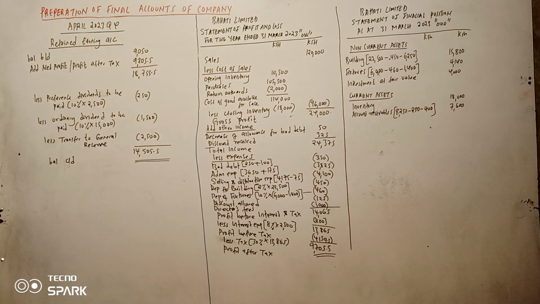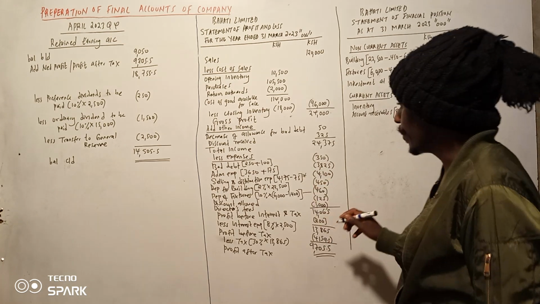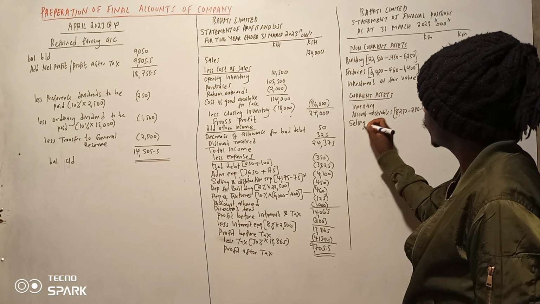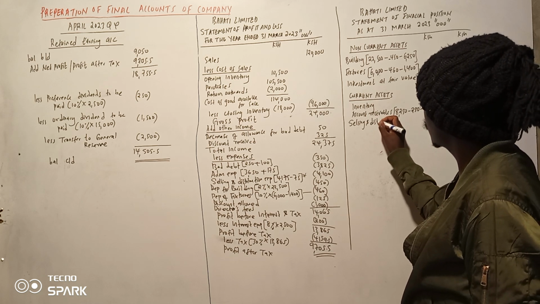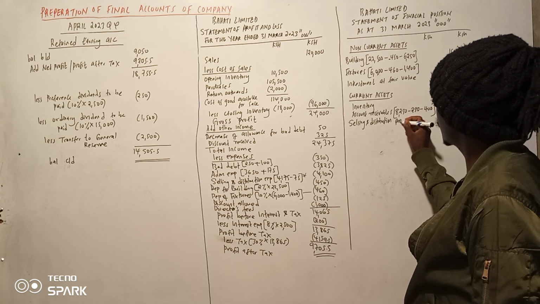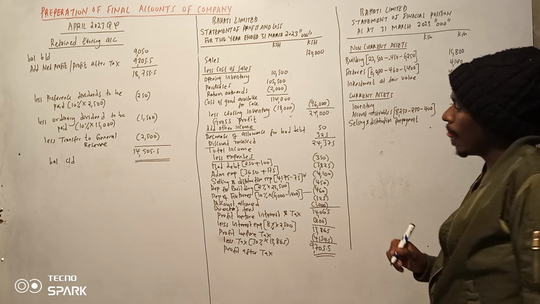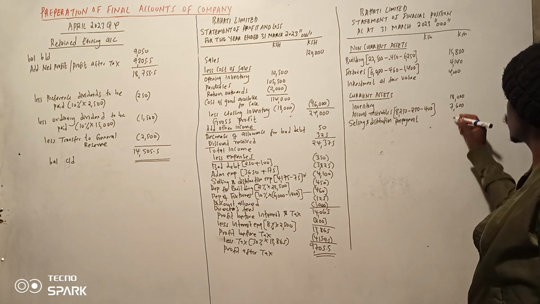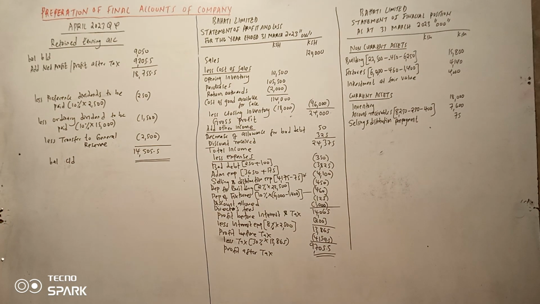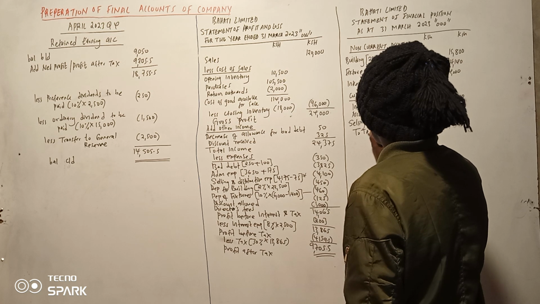Haya, tukimaliza hiyo, I think there is now nothing else. But we had a prepayment here. This one. Selling and distribution prepayment. So tumelipa excess, so that excess go to ni an asset. I think tumemaliza na hizo. So we can add them to get the total assets.